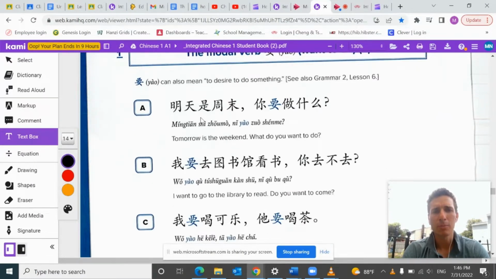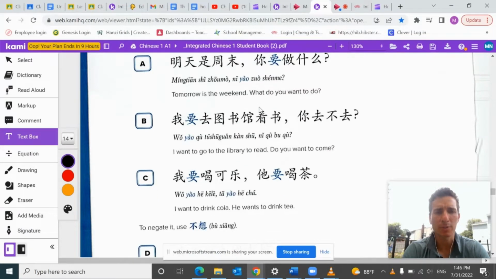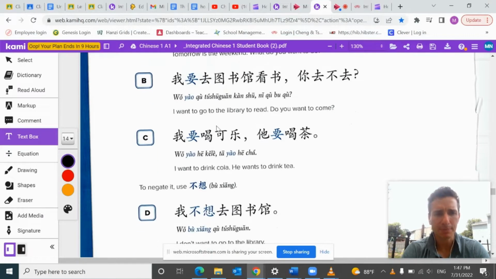Okay, so 明天是周末. So tomorrow is the weekend. 你要做什么? So you want, okay, to do what? In other words, what do you want to do? 我要去图书馆看书. So I want to go to the library to read books. 你去不去? So you go or not. So you going or not?